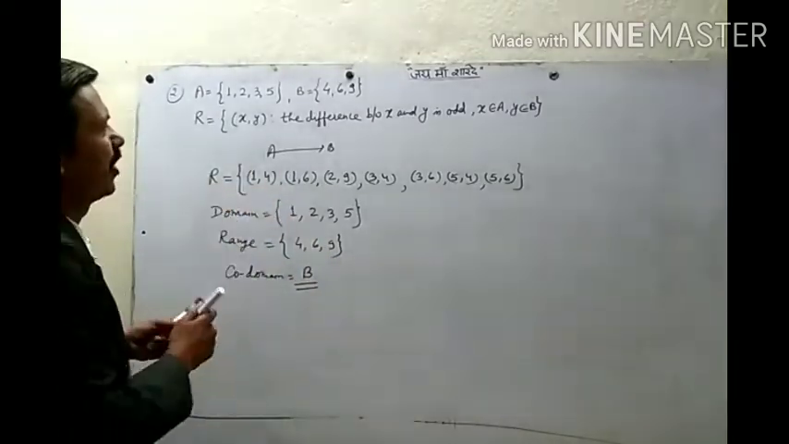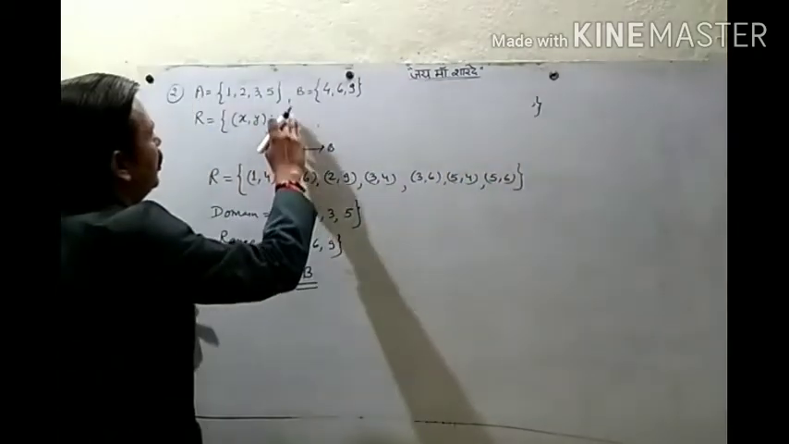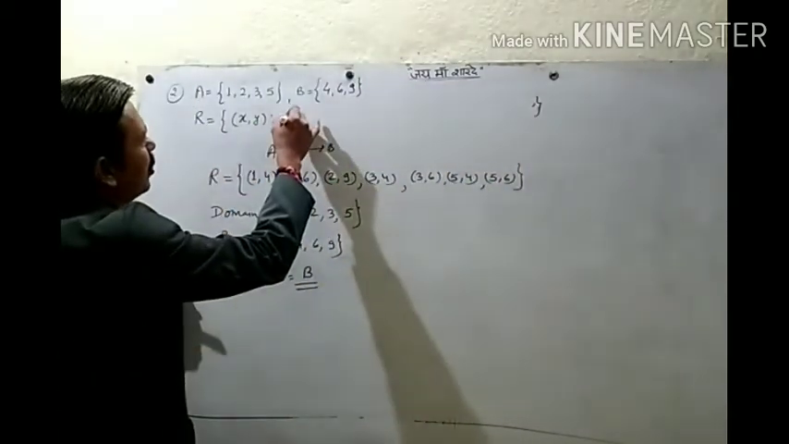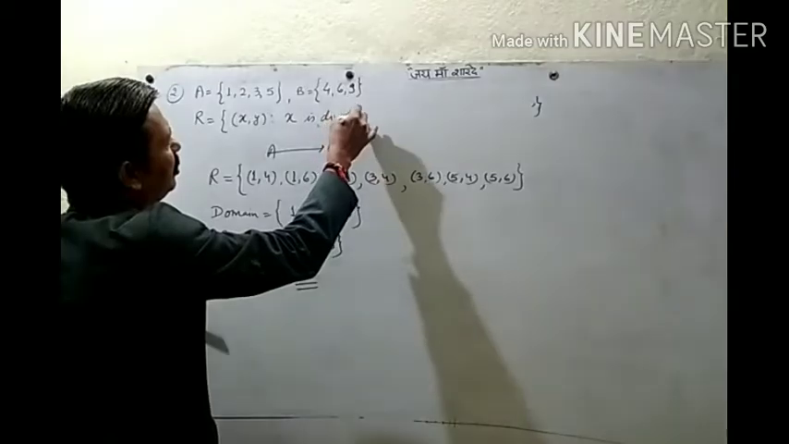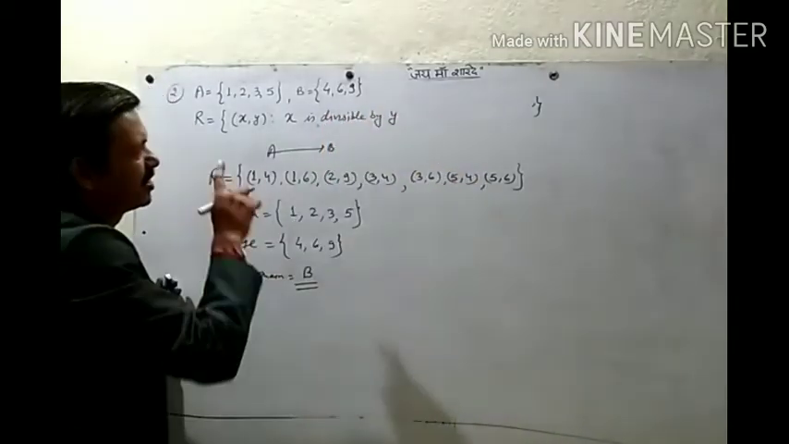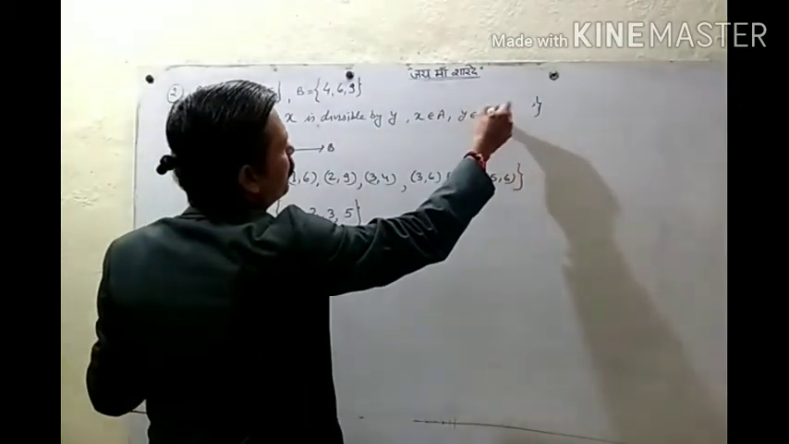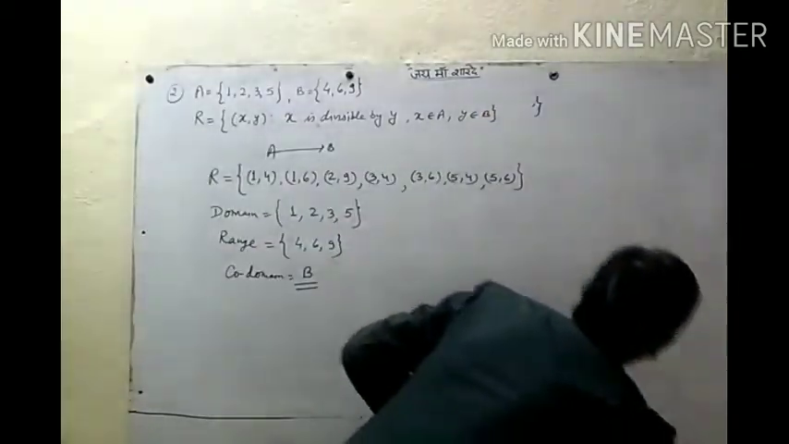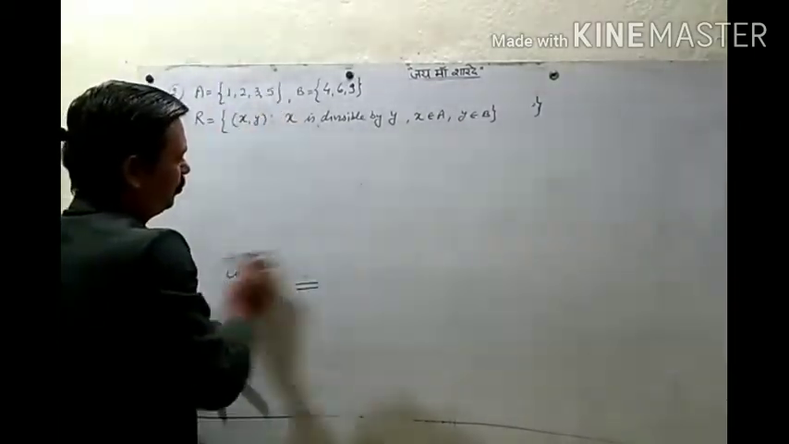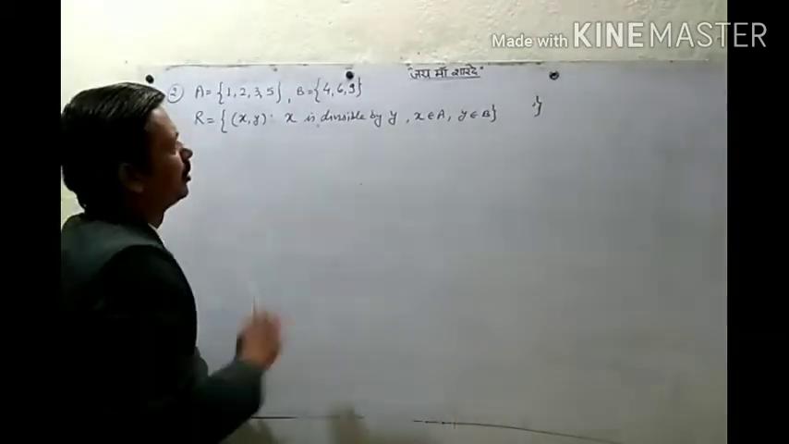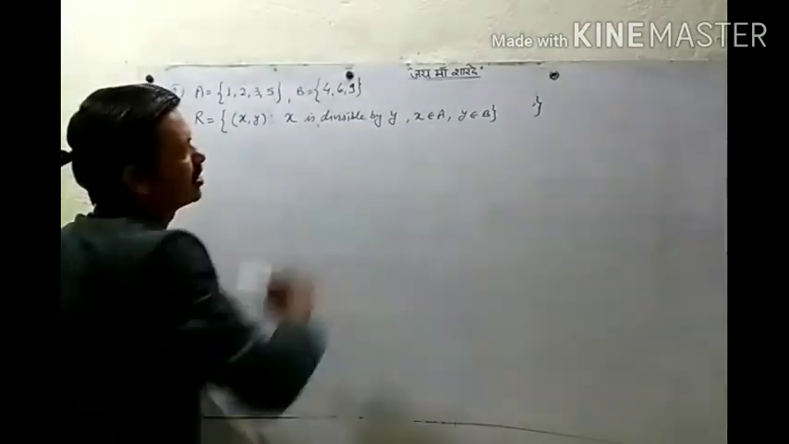Check the same question. If we define a relation as the set of all ordered pairs (x, y) such that x is divisible by y, where x belongs to A and y belongs to B, then what will be our R? x is divisible by y: the first element is divisible by the second element, where the first is in A and y is in the second set B.